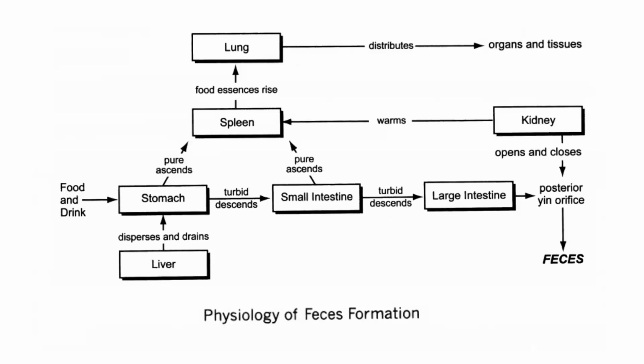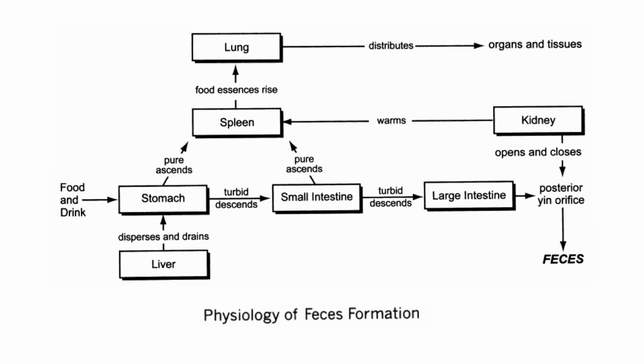Here is a diagram of the physiology of feces formation. So from the food and drink that we ingest, it goes to the stomach, and the pure ascends to the spleen, and the spleen sends it as a food essence to the lung, where the lung distributes to the other organs and tissues.